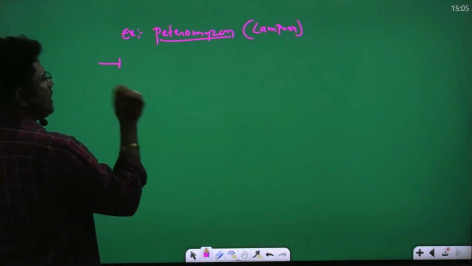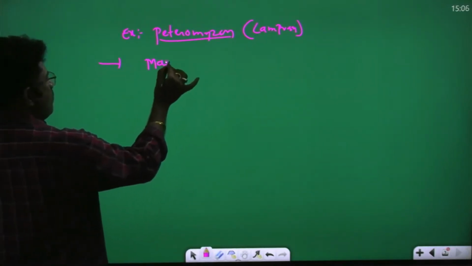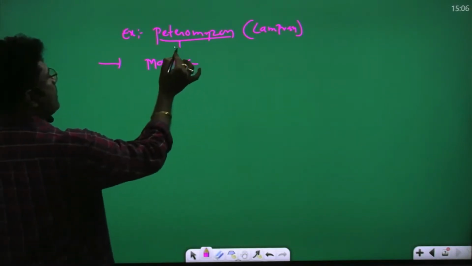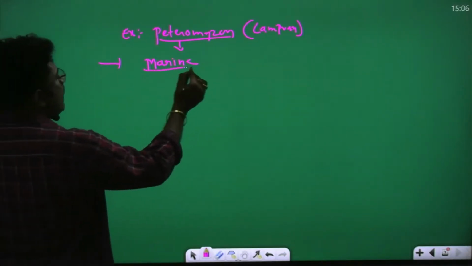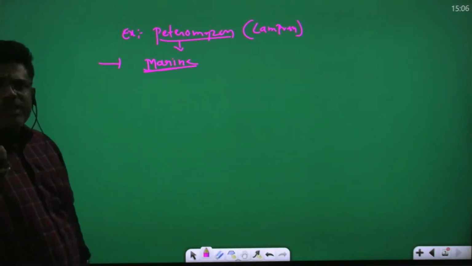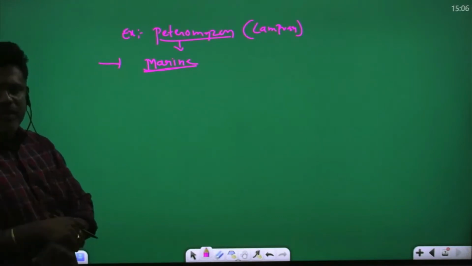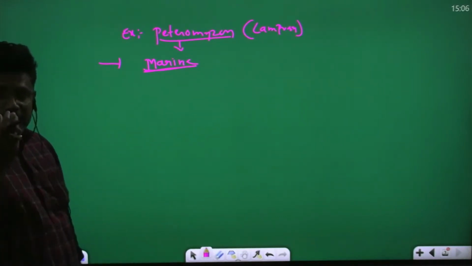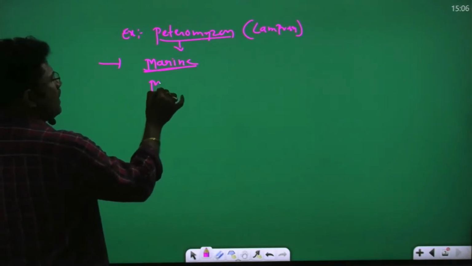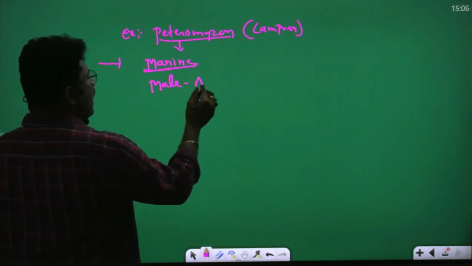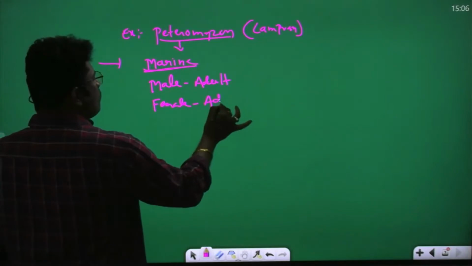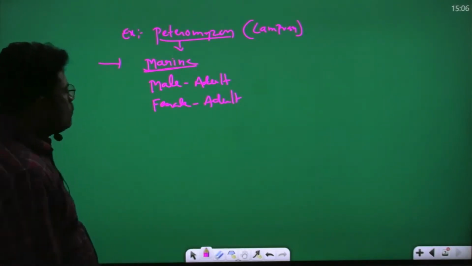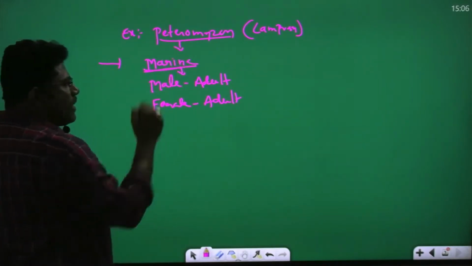Petromyzon live in marine water. So during sexual maturity, during breeding season, during spawning, meaning egg laying, Petromyzon male adult and female adult, actually they are living in the marine water.